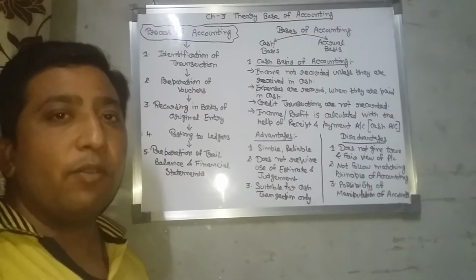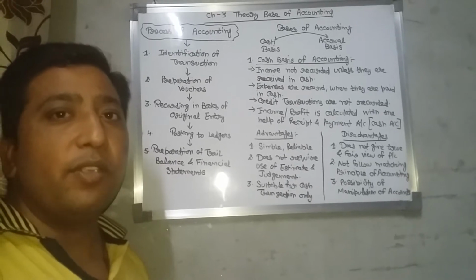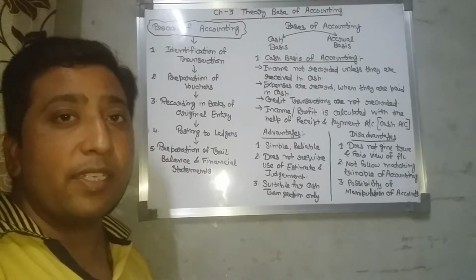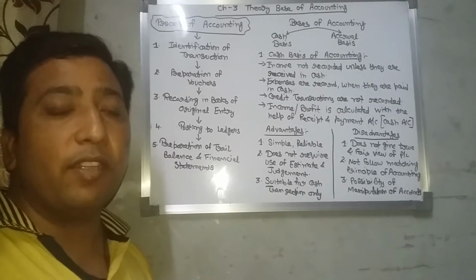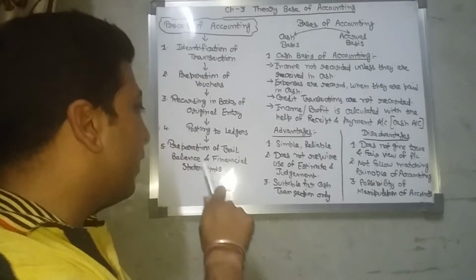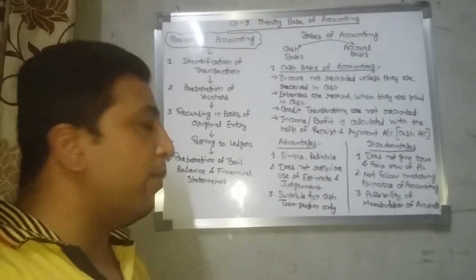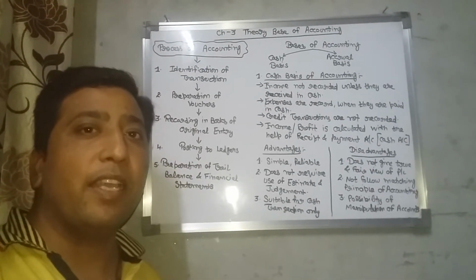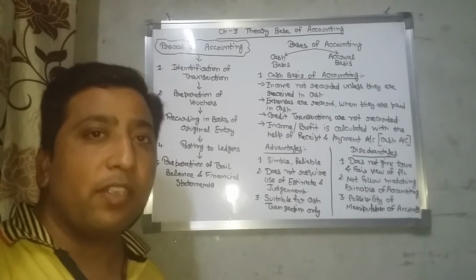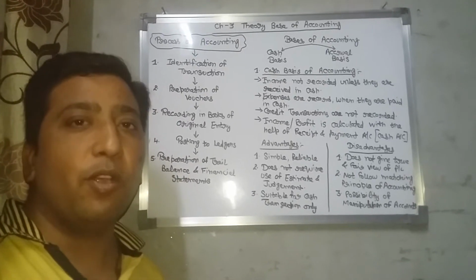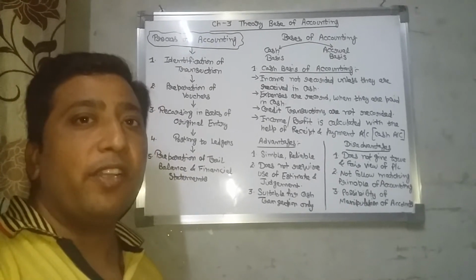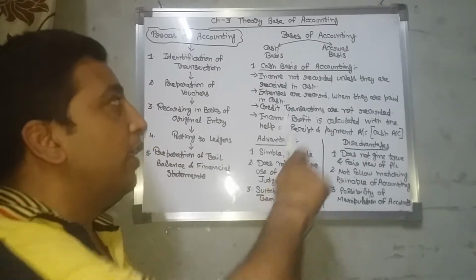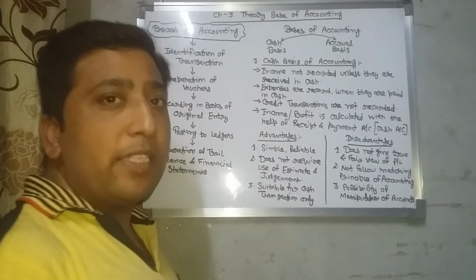From the journal entry we have to post into the ledger, into different ledgers that we have to classify, for example expense account, for example income account, etc. And then last, preparation of trial balance and financial statements. From the ledger we have to prepare first the trial balance, and then we have to prepare trading, profit and loss account and balance sheet, so that we can come to know about the company's net profit and the financial position of the business. Now the next topic, basis of accounting.